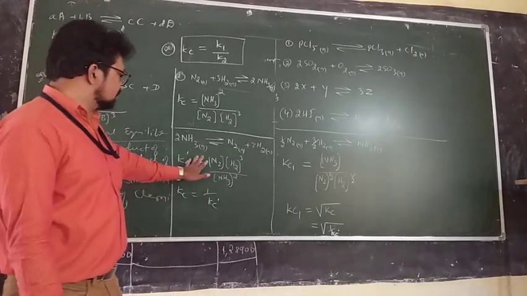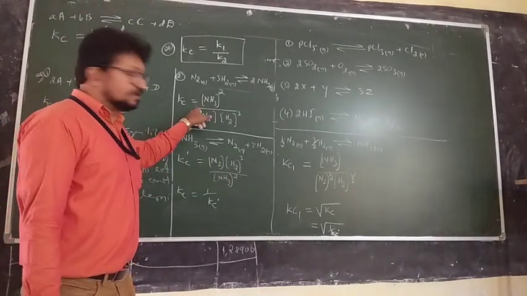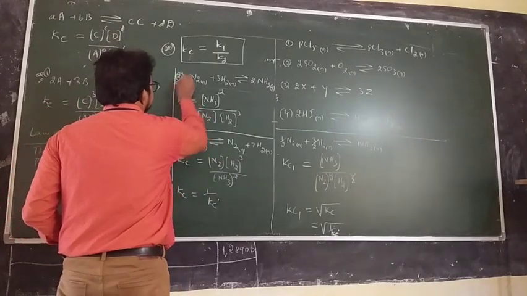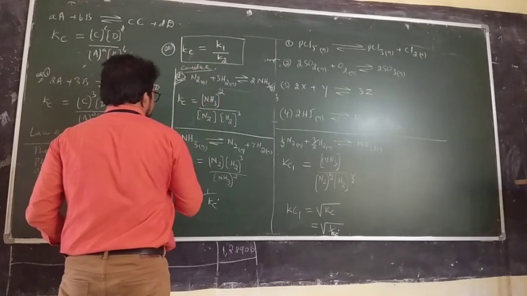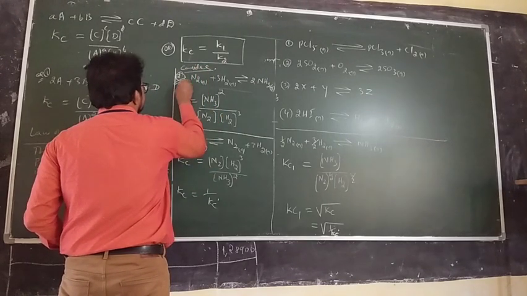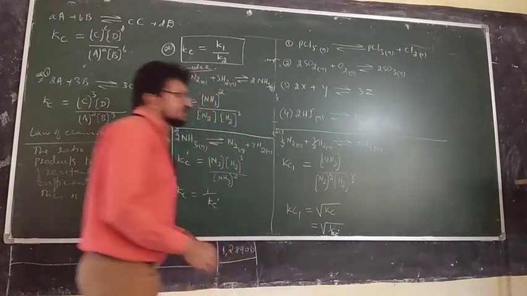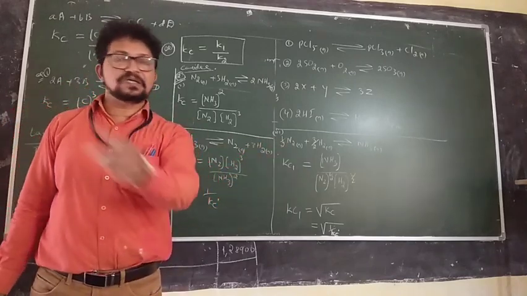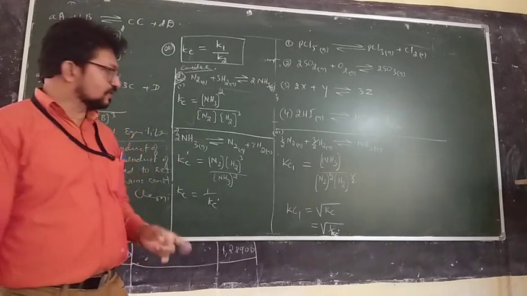This is also another very important point to be noted. Please note this with respect to the ammonia example. You take this as an example and consider, this is the first one, this is the second one, and this is the third one. So as and when the stoichiometry changes, how the value of the equilibrium constant changes, that also you have to understand. Please note this.